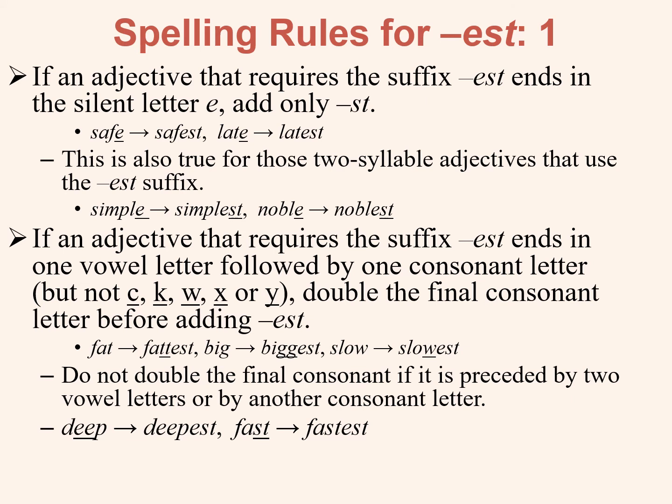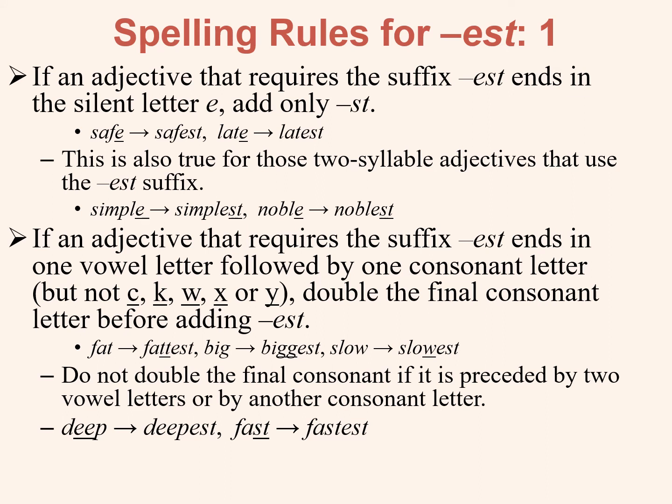If an adjective that takes the est suffix ends in one vowel letter followed by one consonant letter, but not the consonant letters C, K, W, X, or Y, then the final consonant is doubled before adding the est suffix. For example, fat, fattest, with two T's. Big, biggest, two G's. Slow, slowest. Only one W because we never double the W.